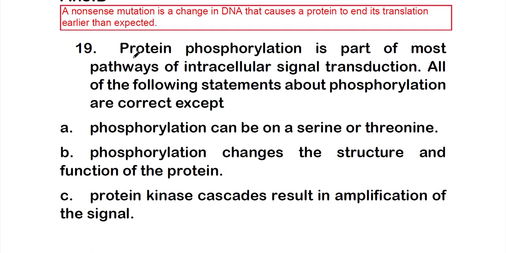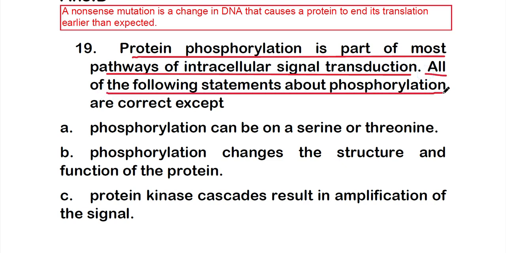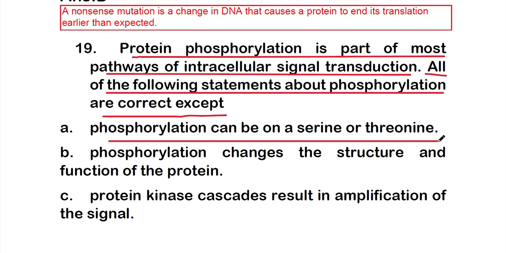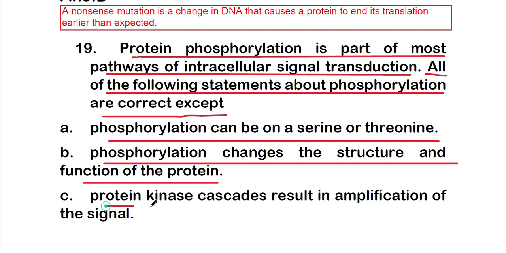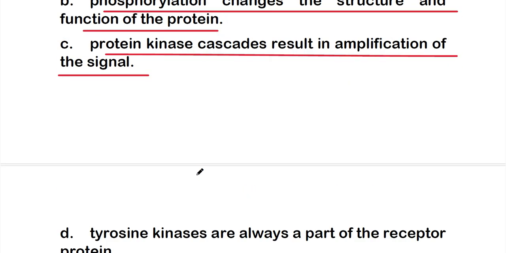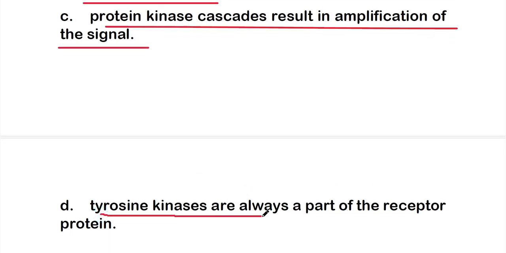Next is: protein phosphorylation is part of most pathways of intracellular signal transduction. All of the following statements about phosphorylation are correct except: option A, phosphorylation can be on a serine or threonine; option B, phosphorylation changes the structure and function of the protein; option C, protein kinase cascades result in amplification of the signal; or option D, tyrosine kinases are always a part of a receptor protein.